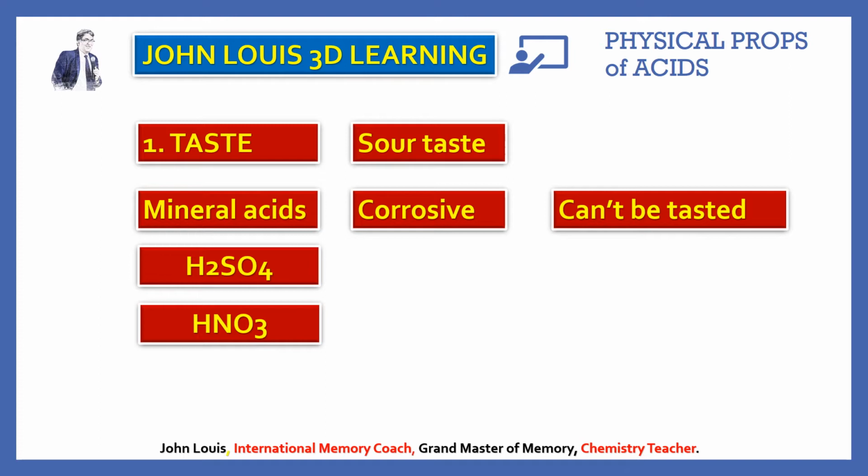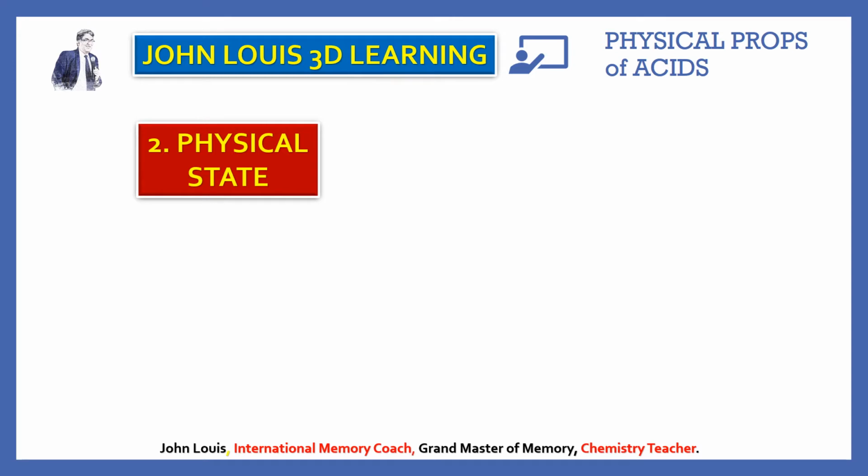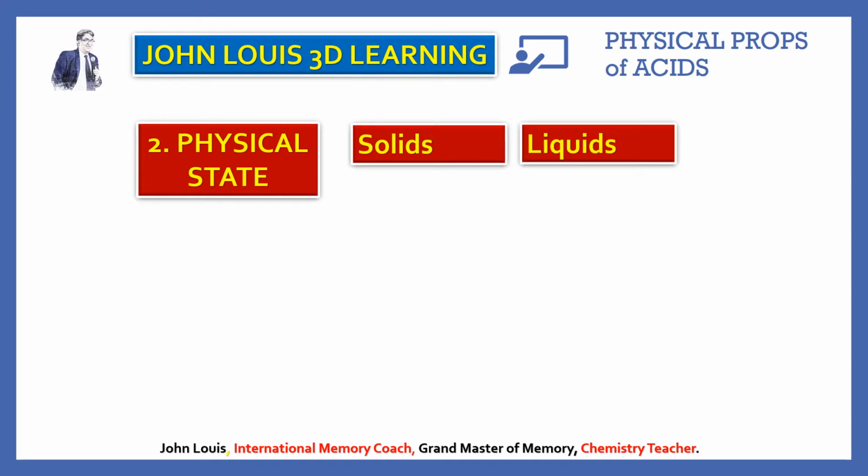Okay, so now what is the second physical property of acid? The physical state. At room temperature, they are generally solids and liquids. Some are solids and some are liquids. Now we have to see some examples for solid acids. What are the examples for solid acids? If you see boric acid, lots of acids are solid in nature.